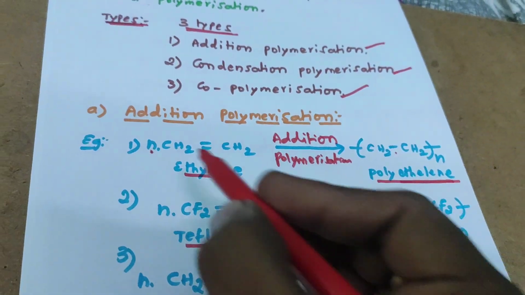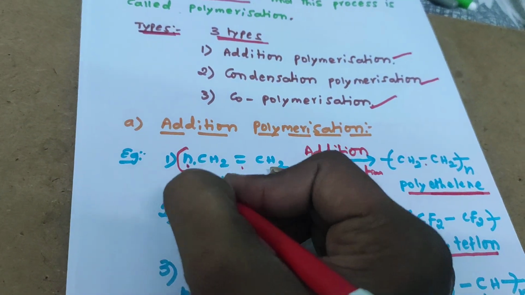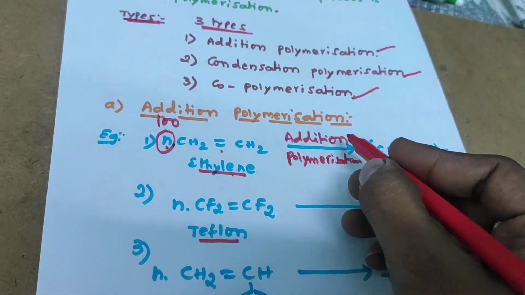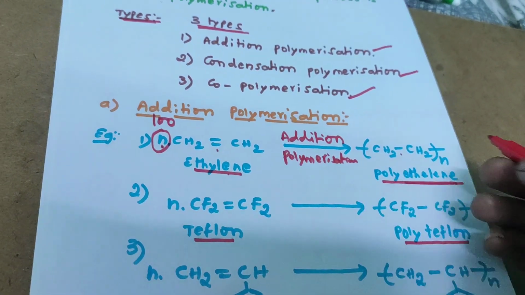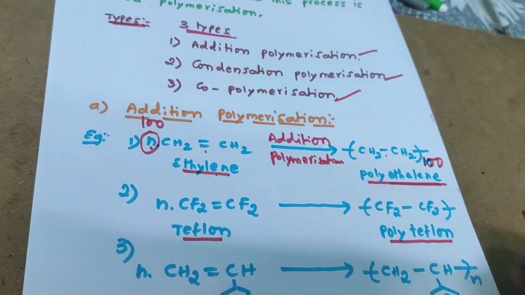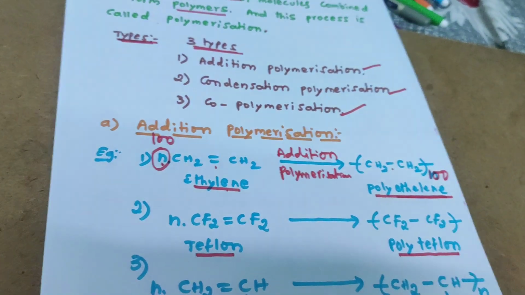For example, 100 ethylene molecules are involved in addition polymerization to get polyethylene. Here N is equal to 100.